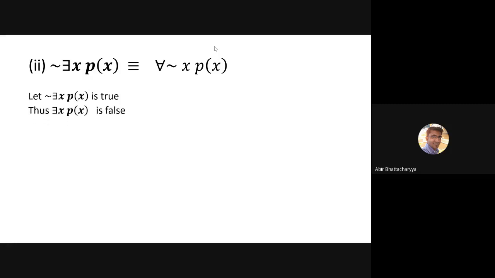That the negation of the existential quantifier is true means the existential quantifier of px is false. Existential quantifier of px is false means what?